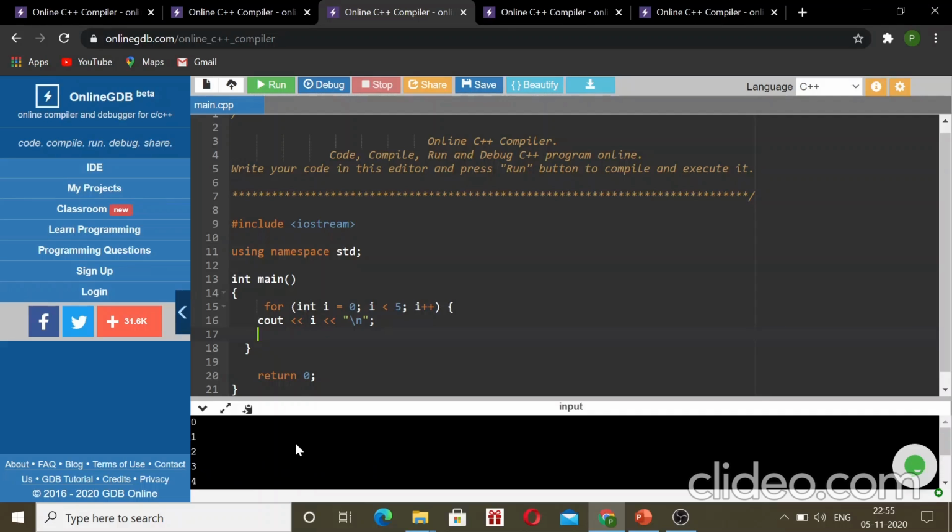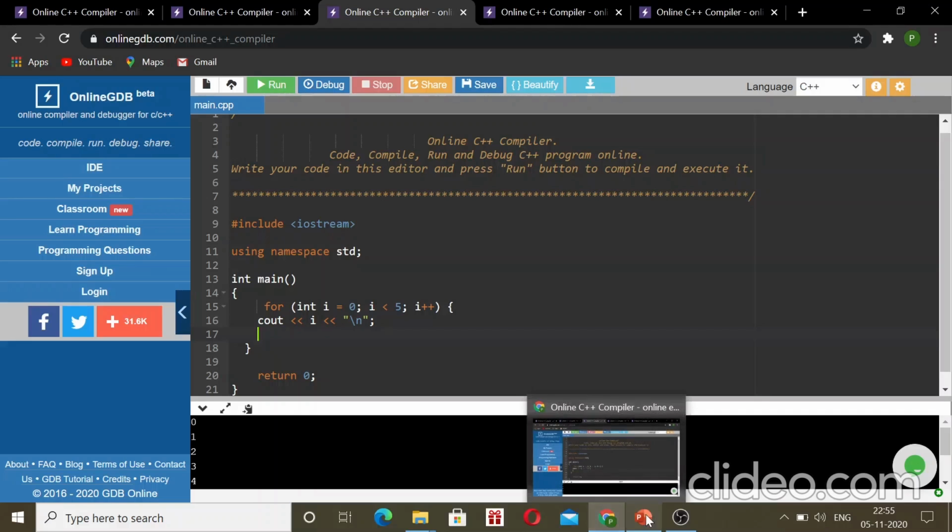So it ends when i is equal to 5. It iterates until i is equal to 5, and then statement 3 increases the value, i plus plus, each time the code block in the loop has been executed. Okay, so you understand these three statements.